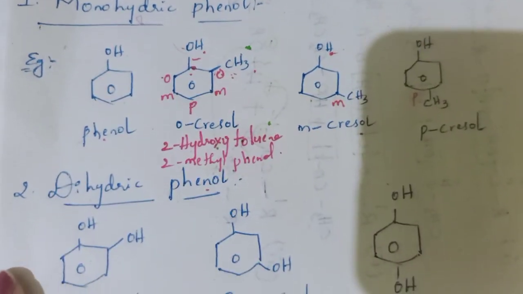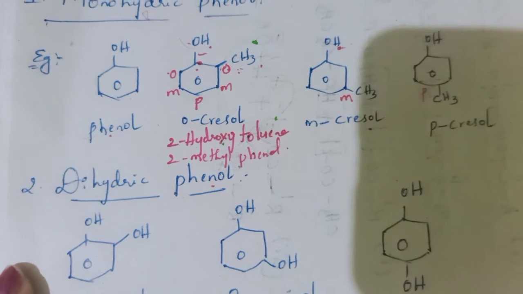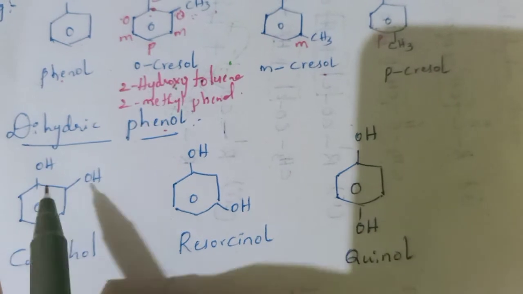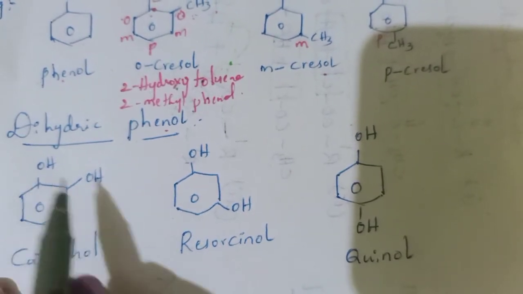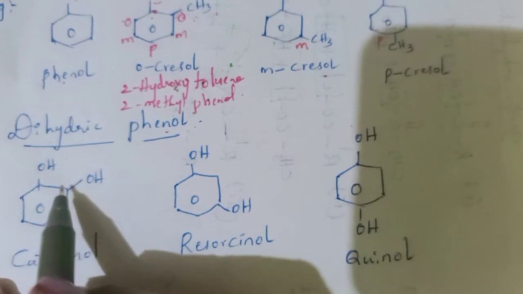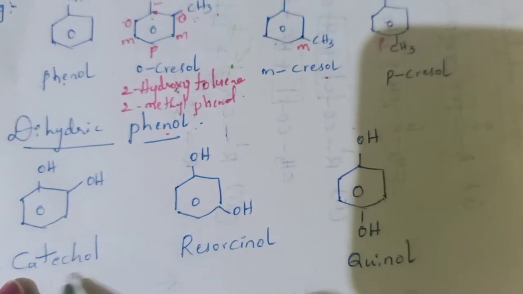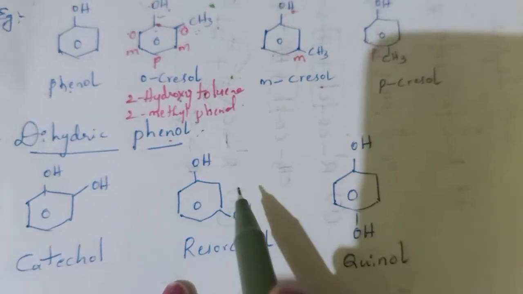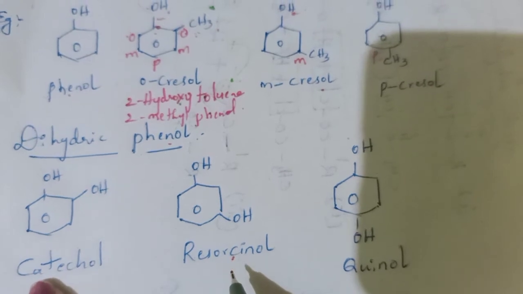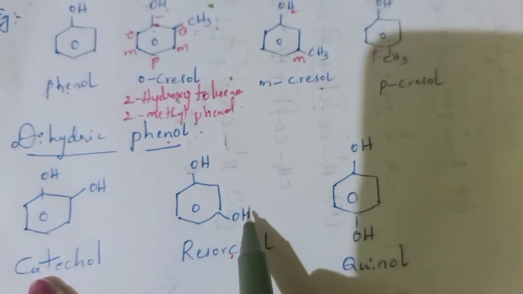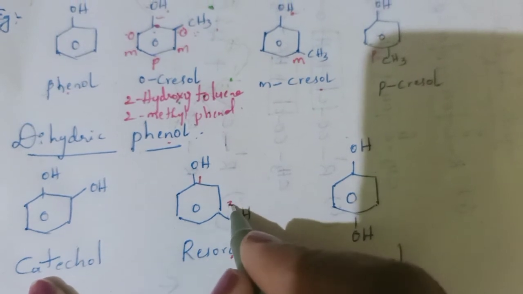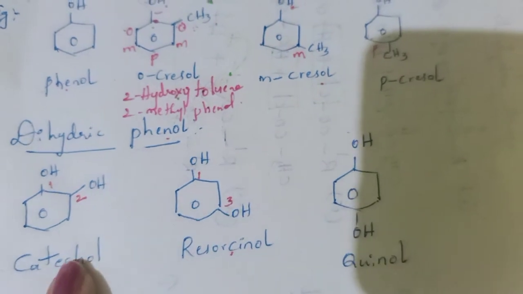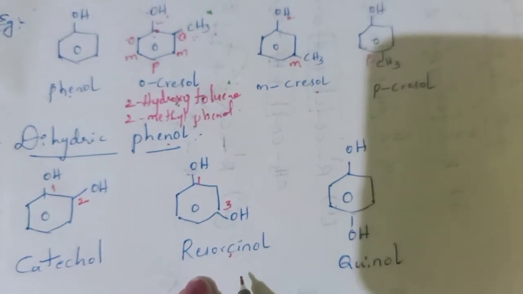Now we'll see the second type, that is dihydric phenol. Dihydric phenol is a compound which contains two OH groups. If you see here, catechol is one of the examples of dihydric phenol because two OH groups are present on the benzene ring. As well as resorcinol. Resorcinol is an isomeric form of catechol. Here two OH groups are present at the first and third positions, but here these two are present at the first and second positions. So it is named catechol, and this one is named resorcinol.